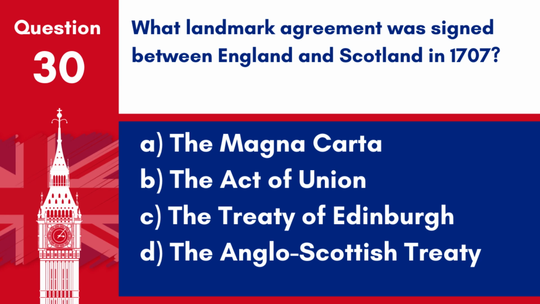Question 30. What landmark agreement was signed between England and Scotland in 1707? A. The Magna Carta. B. The Act of Union. C. The Treaty of Edinburgh. D. The Anglo-Scottish Treaty. Answer: B. The Act of Union. The landmark agreement signed between England and Scotland in 1707 was the Act of Union.